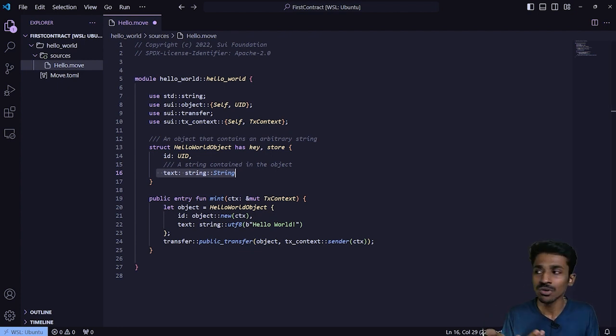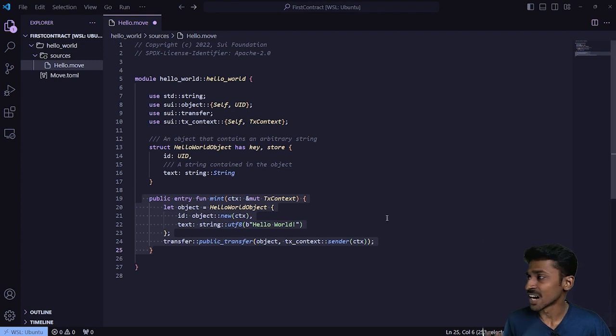There is furthermore a lot you can explore once you start writing complex contracts. You have copy, and then there's a bunch of other functionality that you'll be able to give to a particular object. For the time being, we've just specified that this particular object is going to have a key, which is necessary for all objects in Sui. You'll see this quite often once you write a few more contracts.